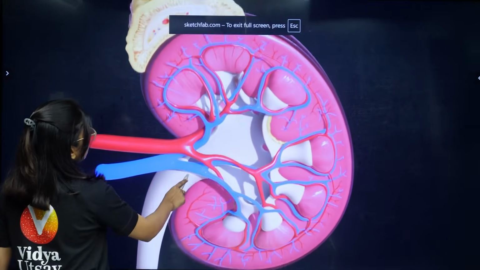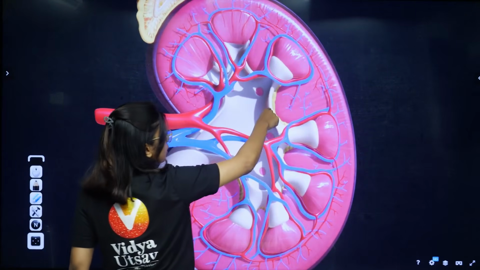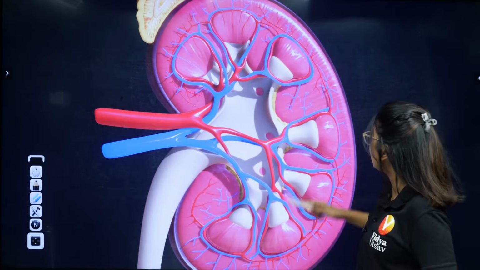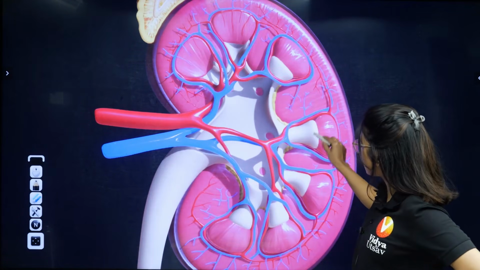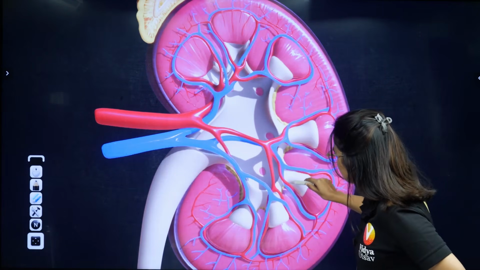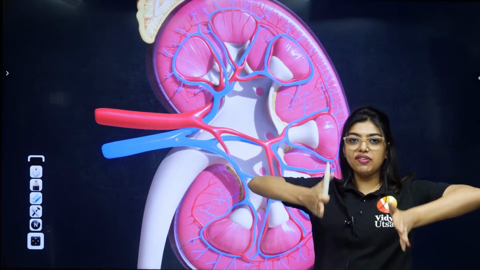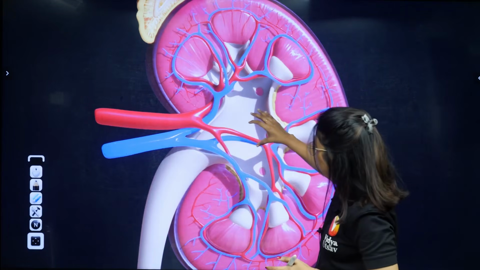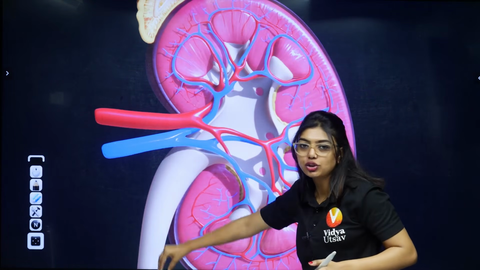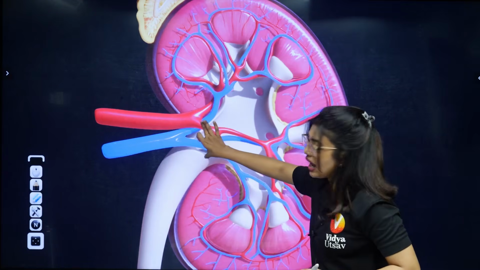Here again you can see certain regions that are extending from the cortex towards the medulla, called your column of Bertini. And here you can see the medullary pyramid. This white colored thing that you can see is the major calyces, and here you can see minor calyces. They are all opening into a proper funnel shaped structure, which is the renal pelvis, which is going to extend towards the ureter.